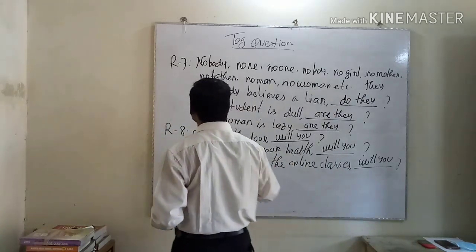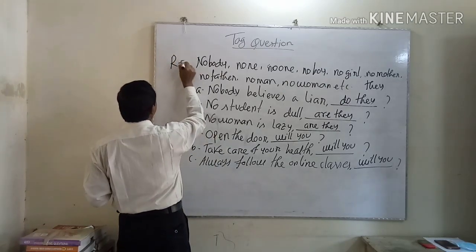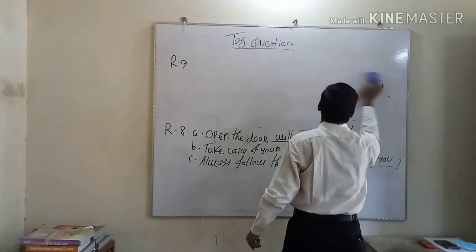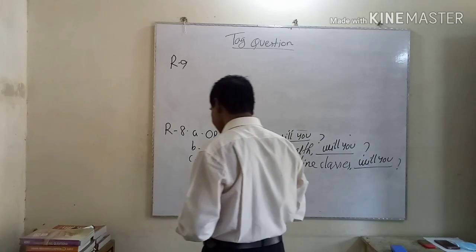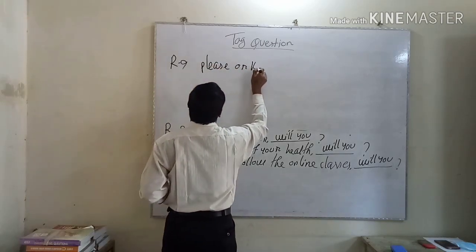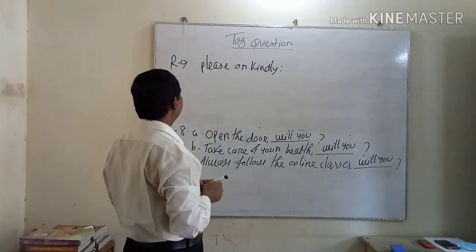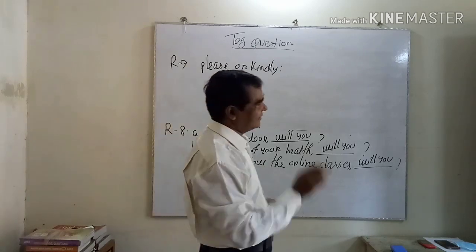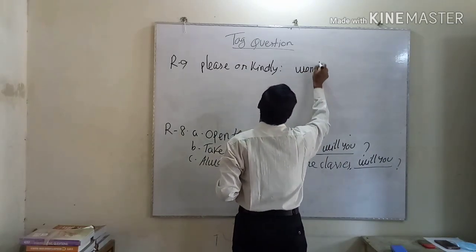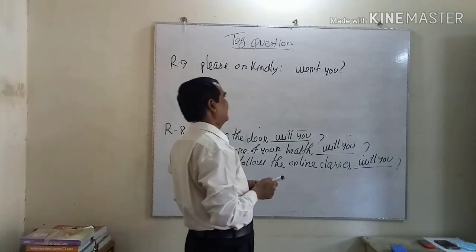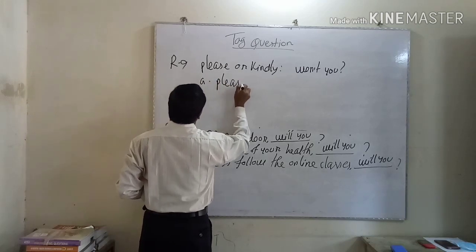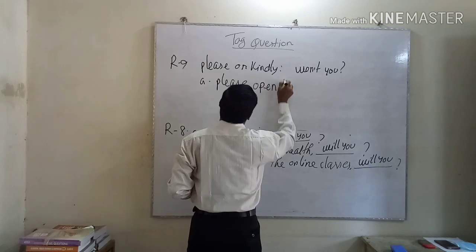Another rule, Rule 9. If you find "please" or "kindly" in a sentence, at the time of writing that question you have to use "won't you," the short form of "will not you." As for example, "Please open the door."